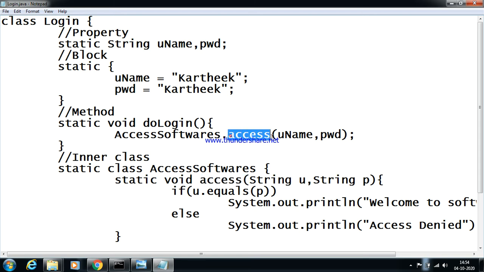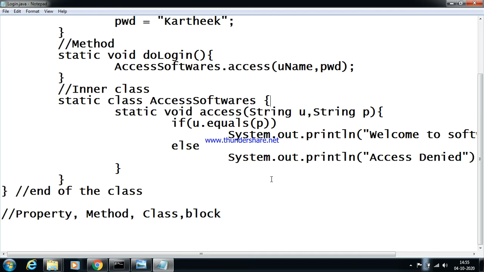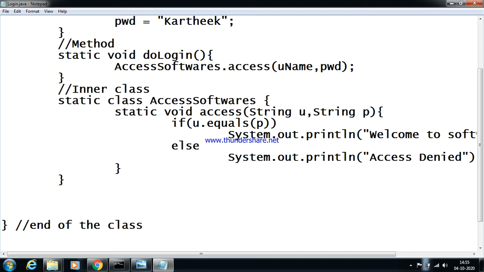And access is which kind of method? A static method. Hence a static method doesn't require any object, so directly I'm saying AccessSoftwares.access. Done. And apart from this, we also create a main method here, to run the program.